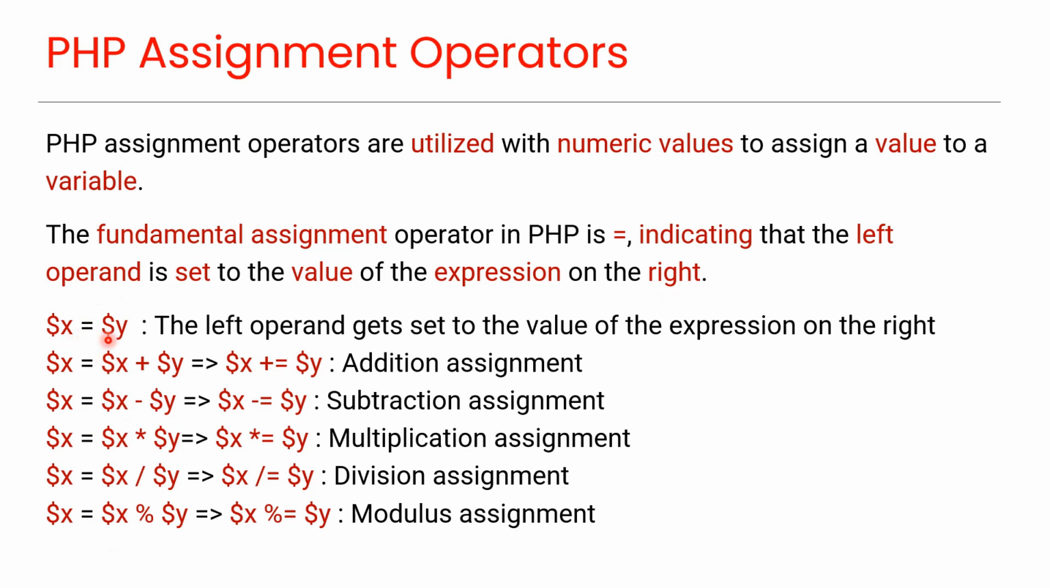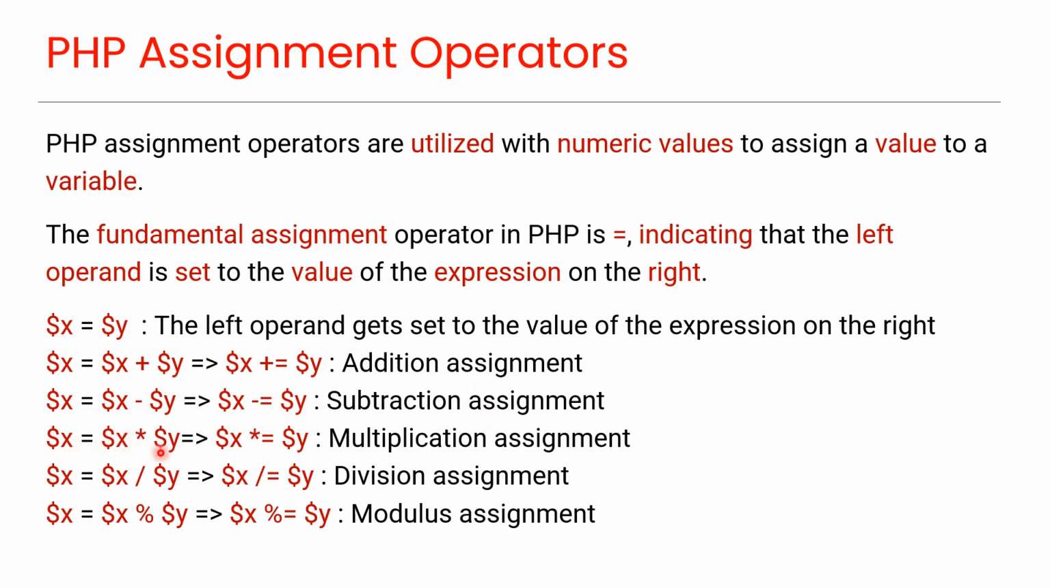x equals y means the left operand gets set to the value of the expression on the right. x equals x plus y, which is the same as x plus equals y, which is an addition assignment. x equals x minus y, which is the same as x minus equals y, which is a subtraction assignment.